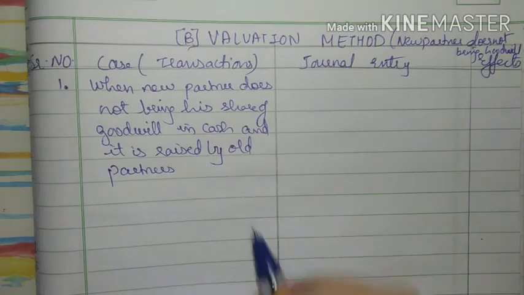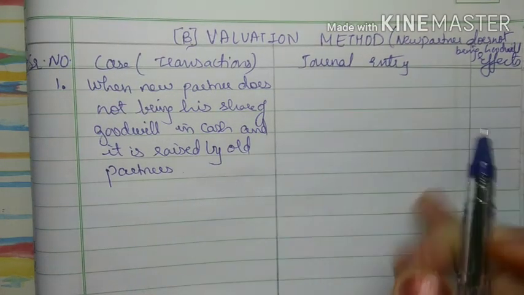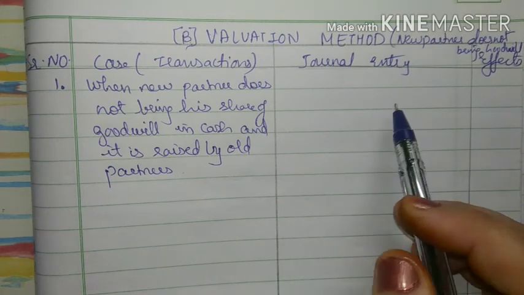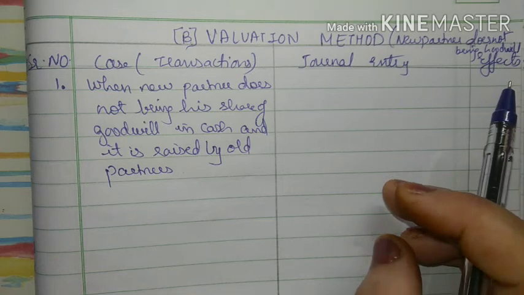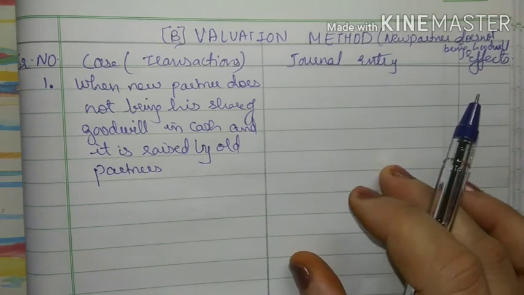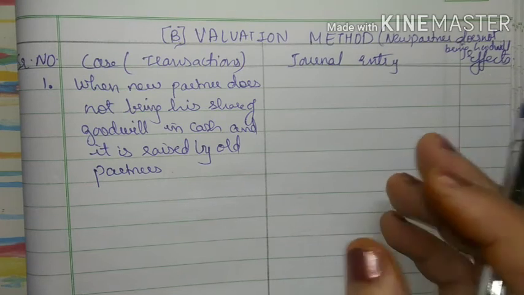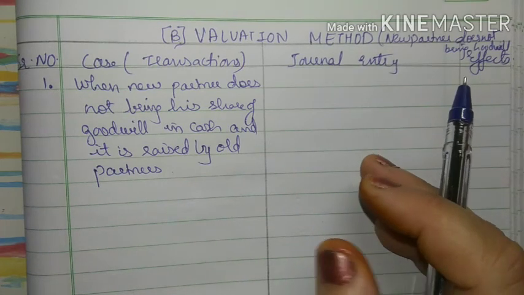Now old partners are raising the goodwill. That means he is not bringing the goodwill and old partners want to show it in the books of accounts. So from their capital account they will transfer some amount to the goodwill account so that the goodwill should be seen in the books of account.